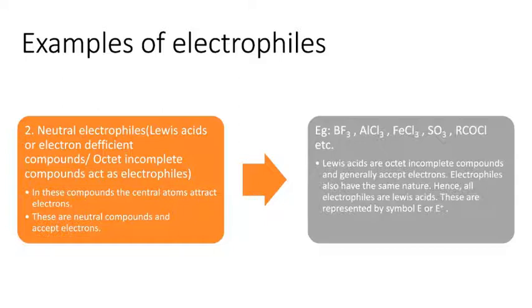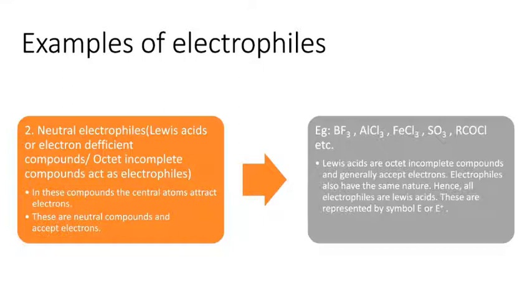Octet means 8 electrons. But in BF3, only 6 electrons are present in the valence shell of boron, 2 electrons less than the octet. That is, it is an electron deficient molecule. Because of that reason, BF3 acts as an electrophile, which is a neutral molecule but acts as an electrophile.